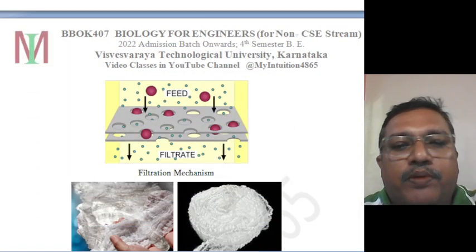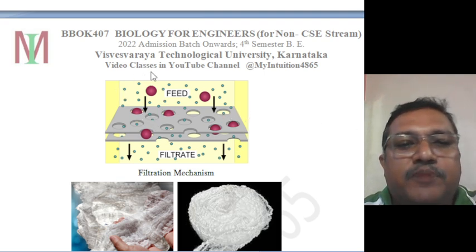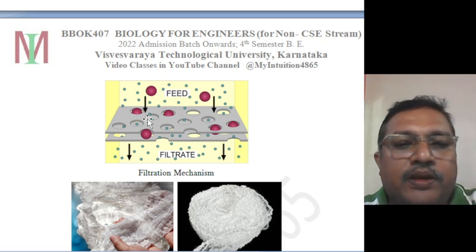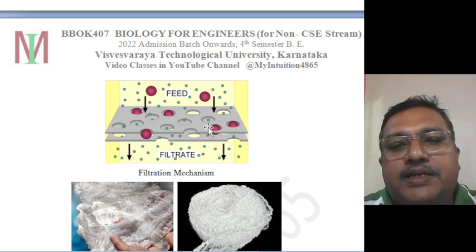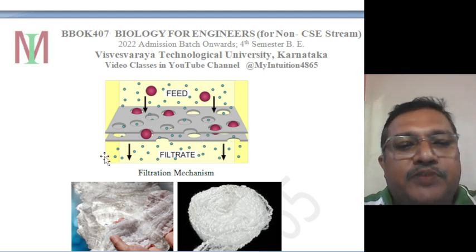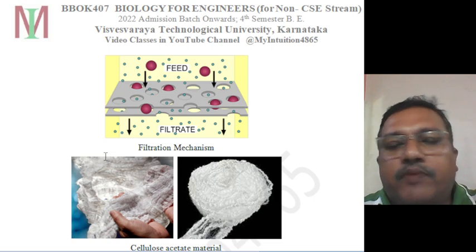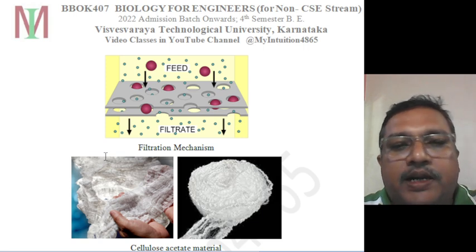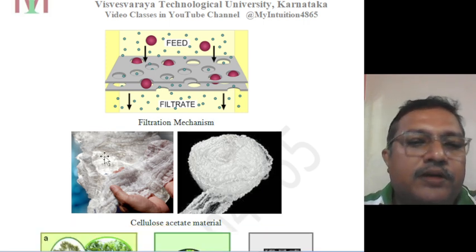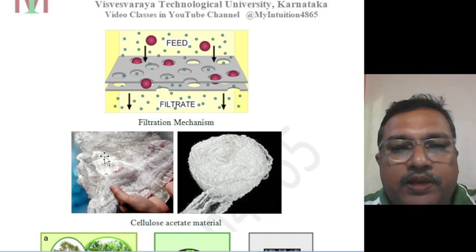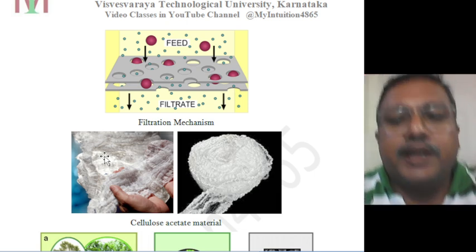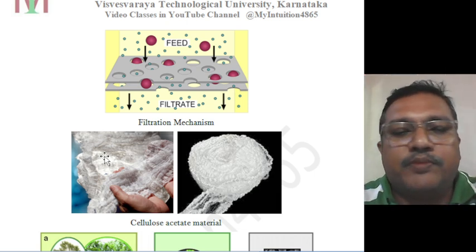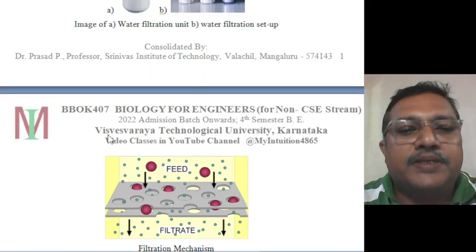Okay, you know the normal filtration, how the filtration takes place. The water containing contaminants, even microbes, when it passes through a medium layer, if the pore sizes are adjusted accordingly, the filtration takes place and the unwanted materials are filtered off, and only the filtrate remains, which will be the pure water, drinkable water with required minerals in that. Minerals are not removed. So accordingly, the setup is arranged.